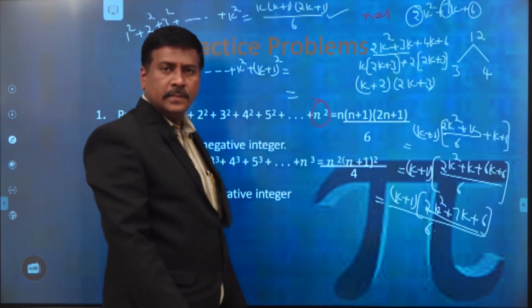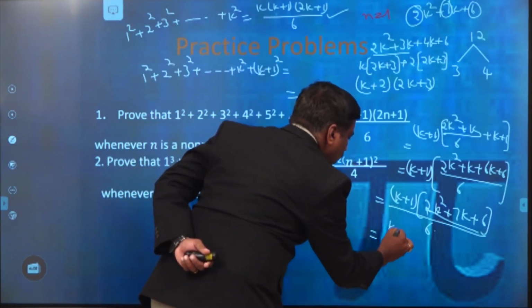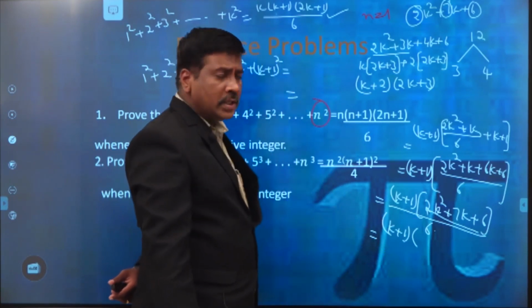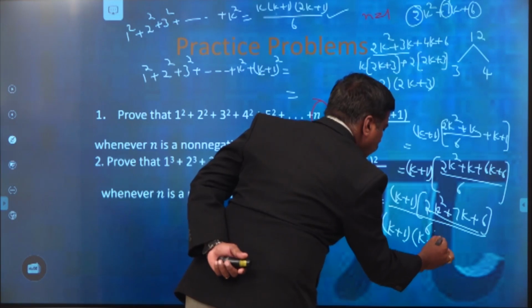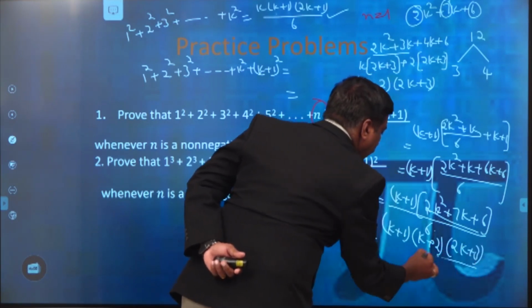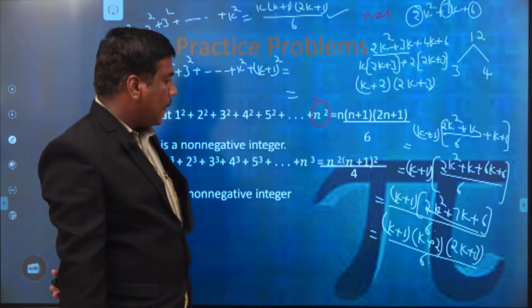These are the factors. So this is equal to (k+1) into, for this quadratic of order 2, we get the factors (k+2) into (2k+3) by 6. All of you catch my point?